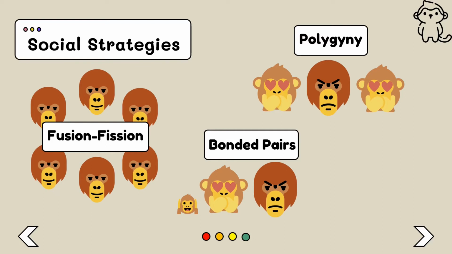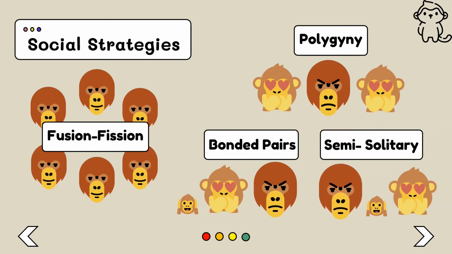And lastly is semi-solitary. The orangutan is one of the species. Adult females live in small social groups with dependent offspring, while independent adolescents and adult males live solitarily, with occasional social interaction. It would be difficult to maintain this diet living in social groups in their habitat, as there would be high interspecific competition for limited food.